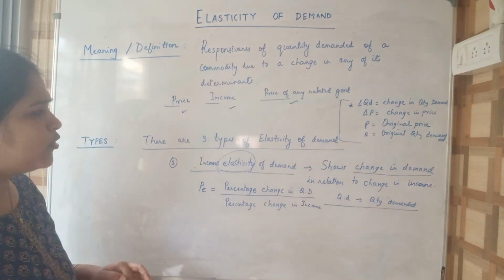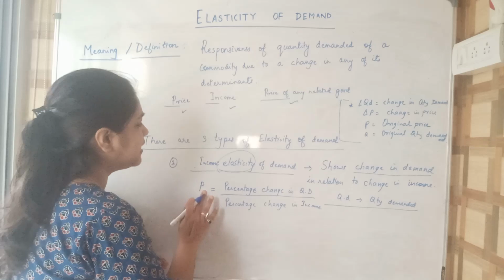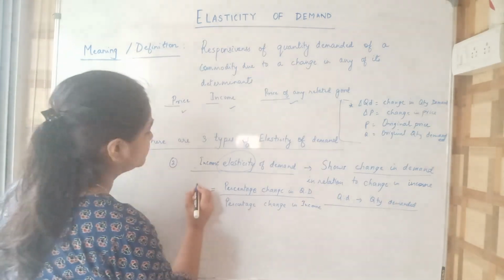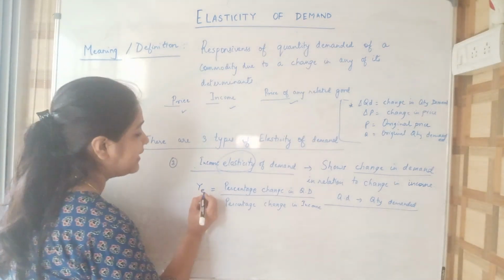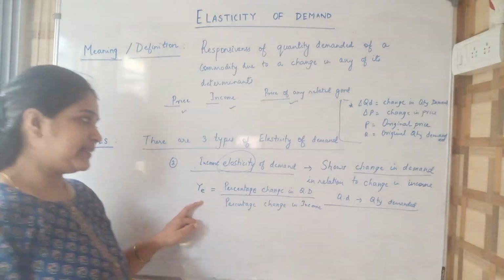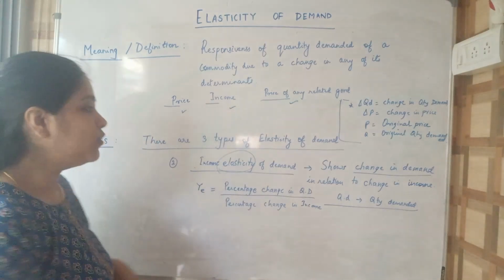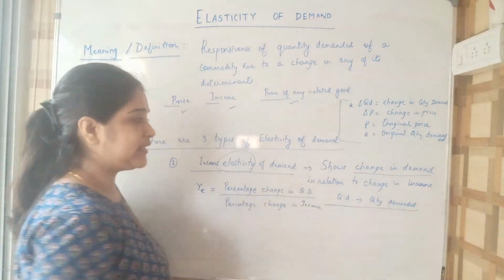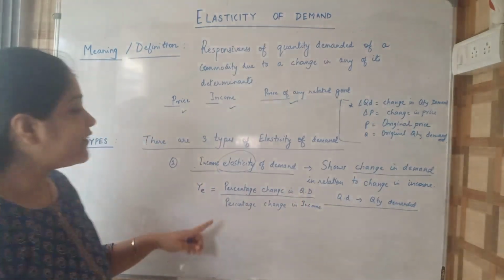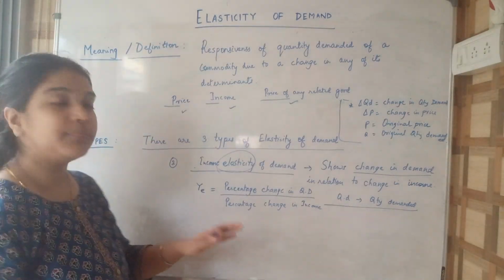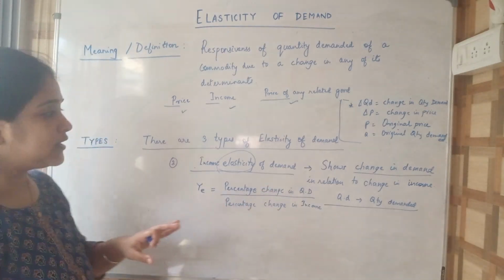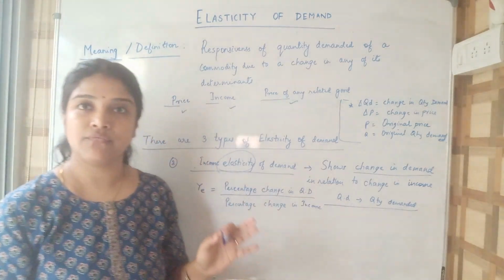Okay, what will be the formula? Income is denoted by Y, so YE, income elasticity, is equal to percentage change in quantity demanded, that is QD, divided by the percentage change in income. We are not breaking up this formula because it's not very important for the syllabus.